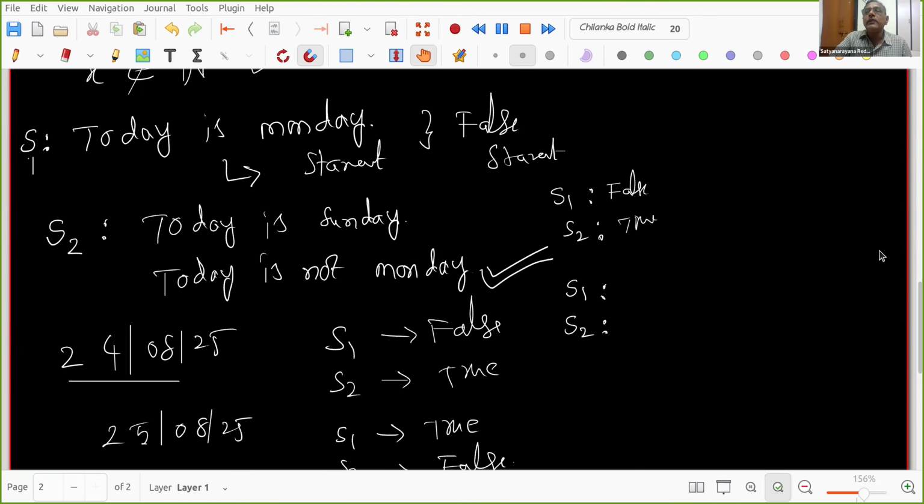Anchal Sharma from room number 7. What is your view? Are you the same or something else? Sir, if we take today is Sunday, then we cannot say that it is a negation of S1, and then it would not be counted as a mathematical statement.